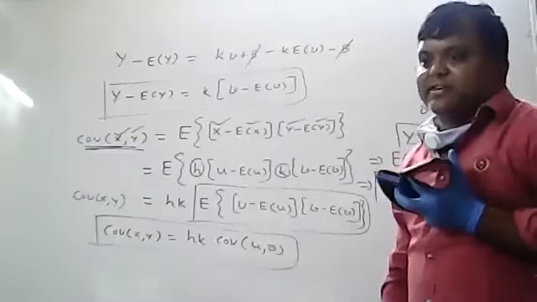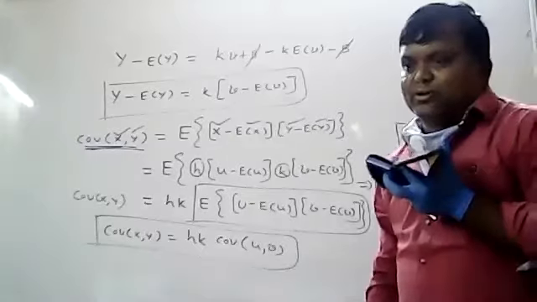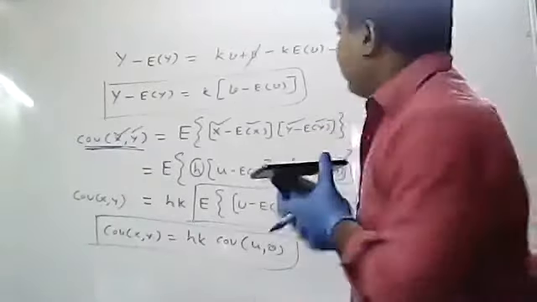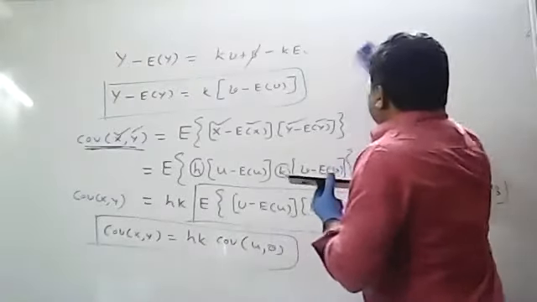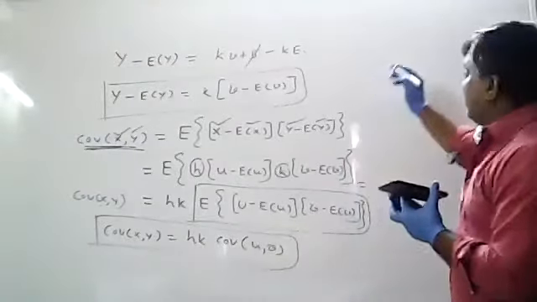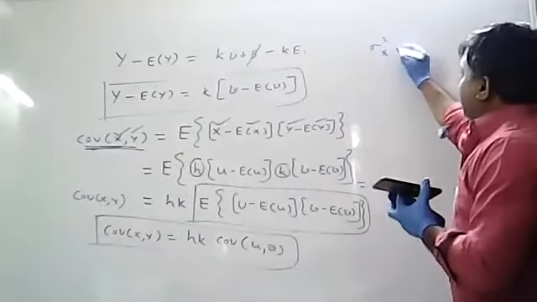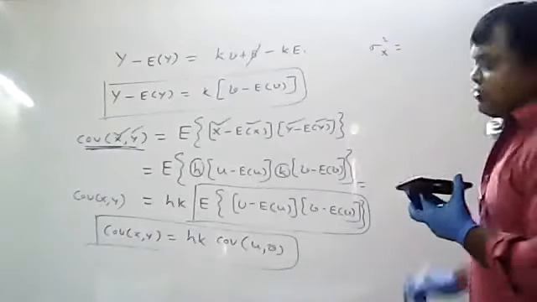Because our formula is covariance of XY divided by sigma X into sigma Y, I have to calculate sigma square X and sigma square Y also. I hope all of you understood. Next I have to calculate sigma square X, and after that I will calculate sigma X.